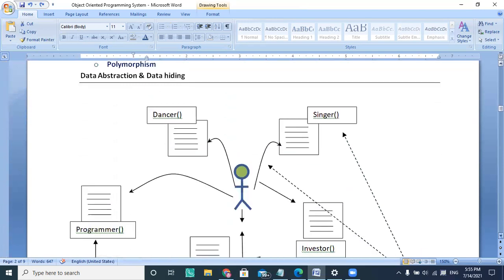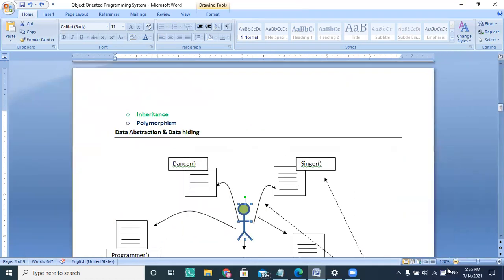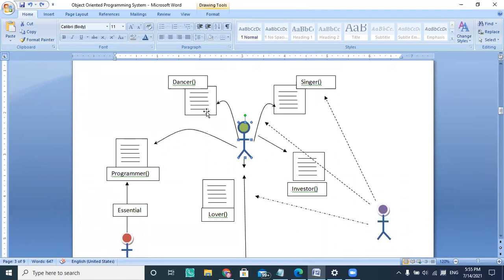If you look at this, this is a person who has n number of skill sets.